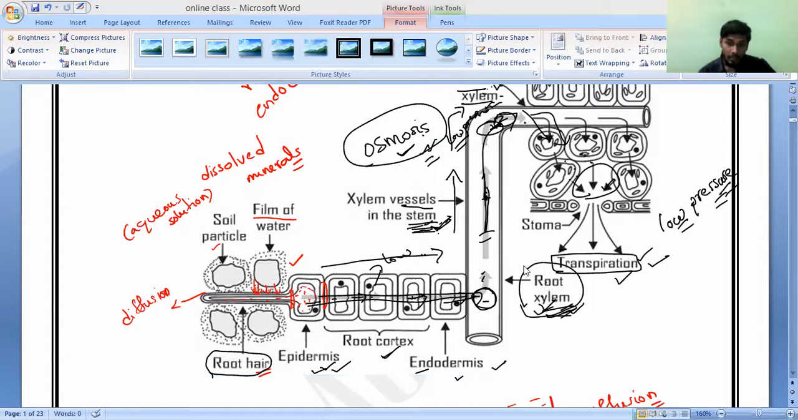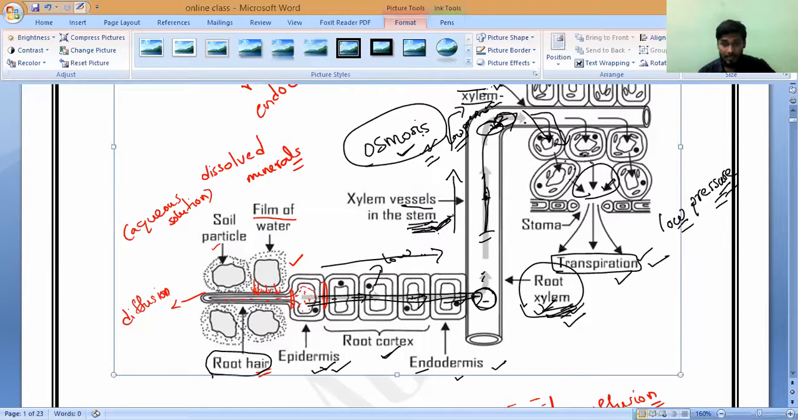Now, these root xylems are getting water. Suppose you see, root xylem will supply the water to the xylem vessels in the stem. Understand? Then here no low pressure will be created because of loss of water. Water has been transported to the xylem vessels in the stem. Then how is this root xylem getting the water? From where? From the epidermis.